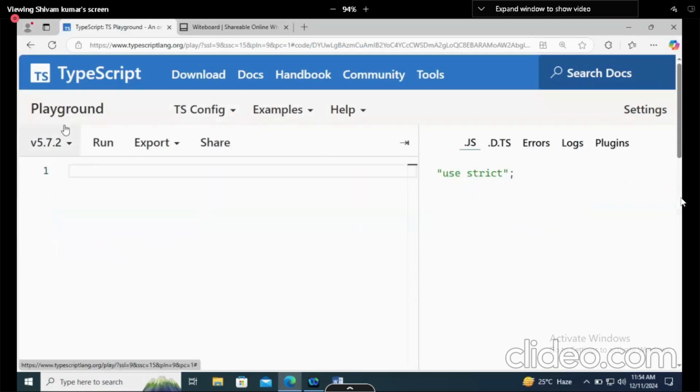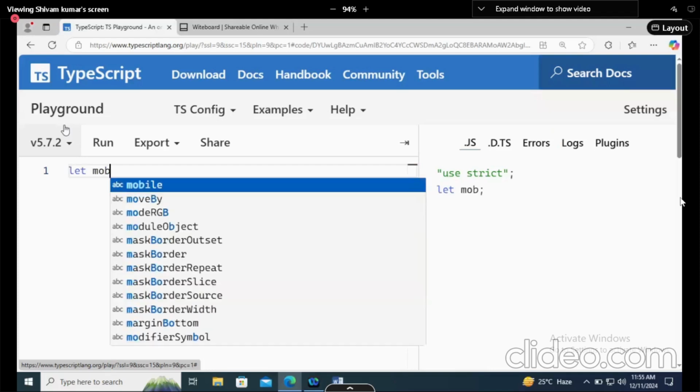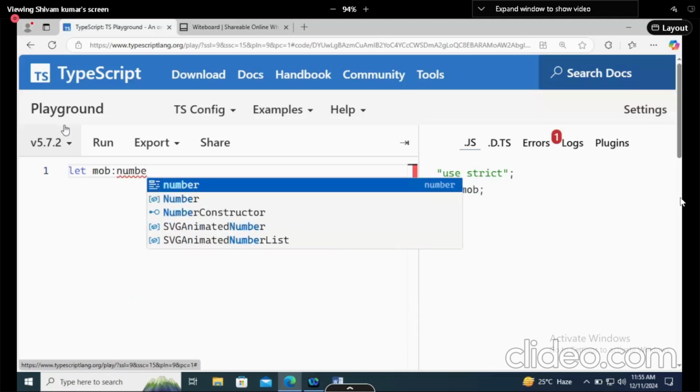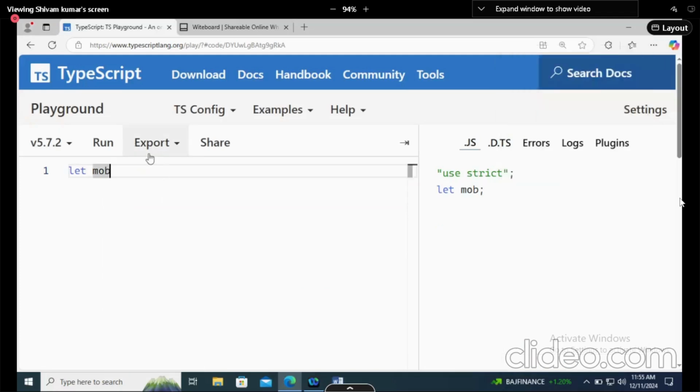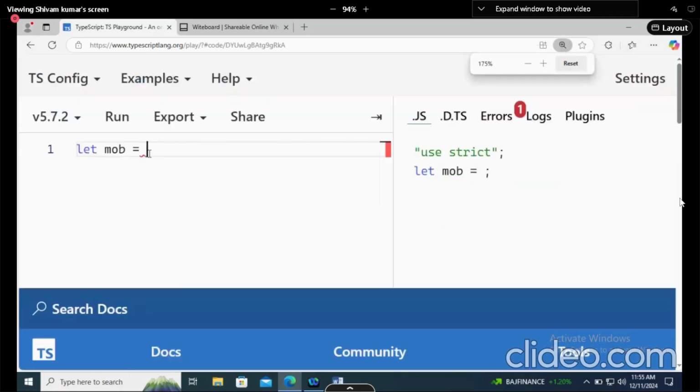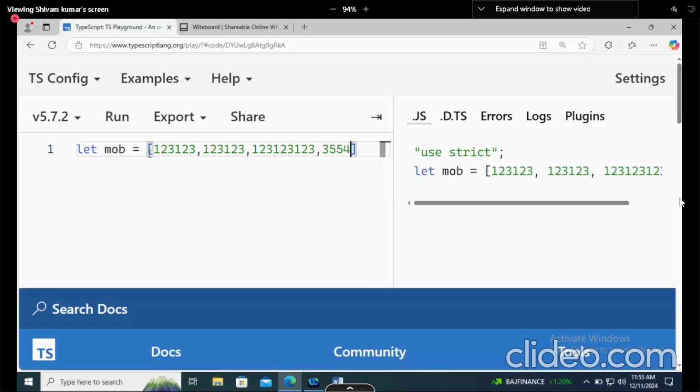Can we declare number arrays also? Let's say you are storing the mobile numbers of students. Yes, it is possible. So I will say let mobile colon number, and it is an array, so it will come with brackets. Or let's say first you write a normal array. So let mobile equals to, now let's write mobile numbers. Mobile numbers are numbers, so we don't need to write them in double quotes. So simply, I will write them in this way. Now, how to add the types?